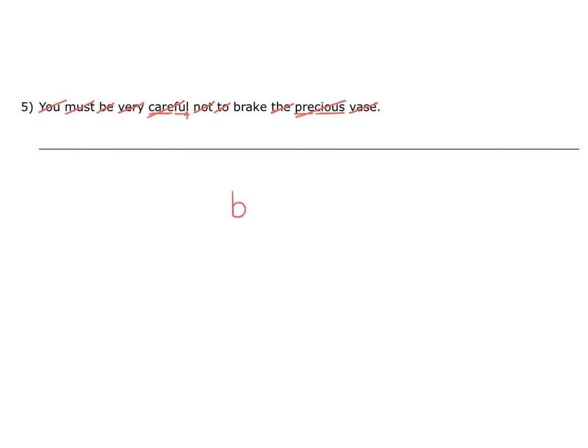We're given the letters B, R, A, K, and E, and this is the correct spelling of one version of the word break. This version of the word is to do with braking. For example, on a bicycle or a car, you might apply the brakes. However, the version we need, the homophone of this word, is the word we use when we have broken something. So the break that we need is spelt B, R, E, A, and K.